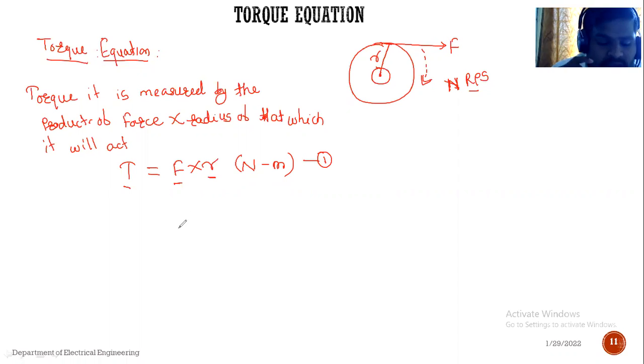Now how much work can be done due to that force in one complete revolution, that we want to represent. That means I want to represent the work done by the force in one revolution.